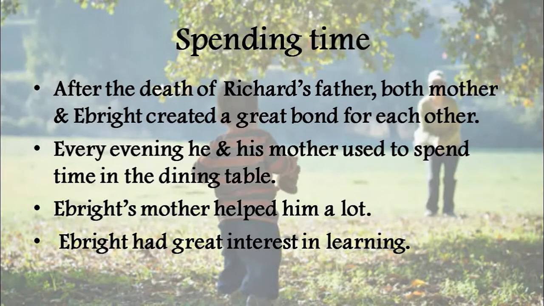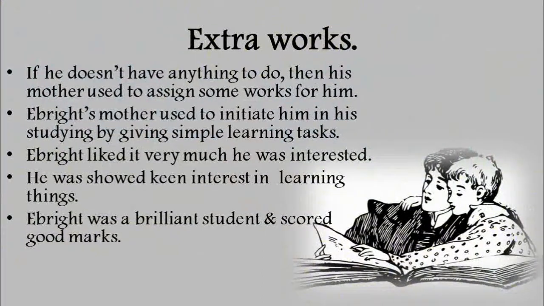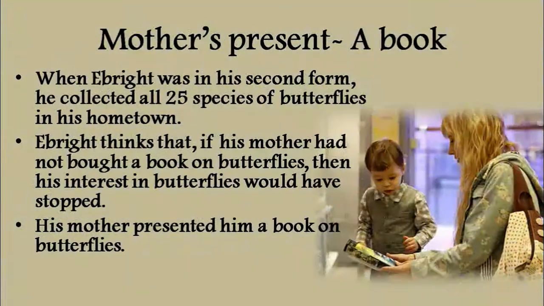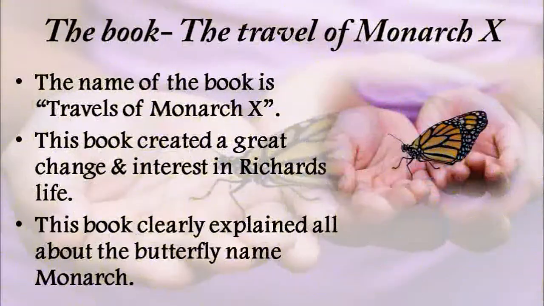There also Ebright was very interested. He took keen interest in learning things, and was said to be a brilliant student who scored good marks in school. Each and every time he did something without wasting time. When Ebright was in the 2nd standard, as part of his hobby, he started collecting 25 species of butterfly from his hometown, Reading in Pennsylvania. His mother was very happy about that, so she thought of encouraging her son by providing a book. What is the name of the book?